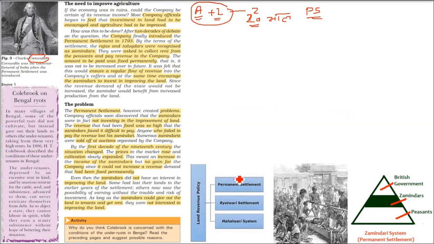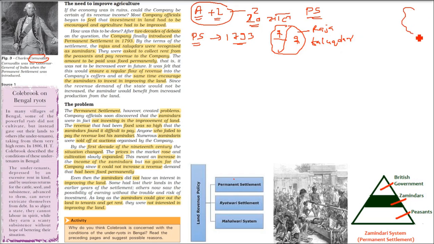So let us see about this permanent settlement first. What was the idea of this? The permanent settlement was introduced in 1793, this land revenue policy. Now the Rajas and the Talukdars, as I told you, the Englishmen always kept in between the people and the East India Company some Raja or Talukdars, those people who are respected, who have prestige and power there.